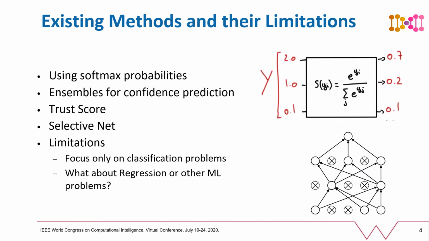A number of techniques can be used for learning with rejection. One simple way is to convert prediction outputs of a classifier to probability values using a softmax operation. Another approach can be to use ensemble methods and predict the confidence value for a given example based on the difference between individual prediction scores of different models. Similarly, dropout can also be used as a means of modeling prediction confidence. However, the limitation of most of these methods is that they are restricted to classification and do not generalize either directly or well to other machine learning problems such as regression. You can read more about these existing methods and their limitations in the paper.